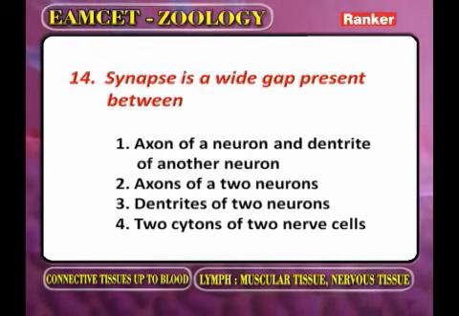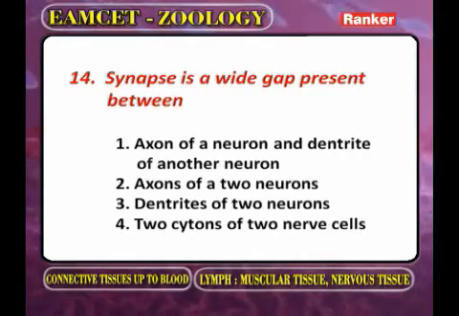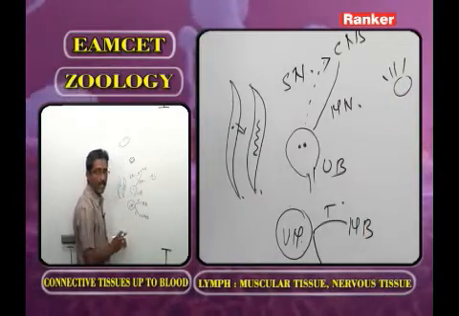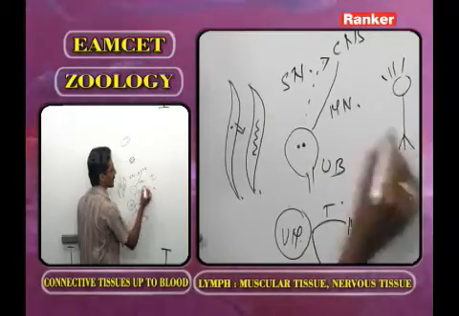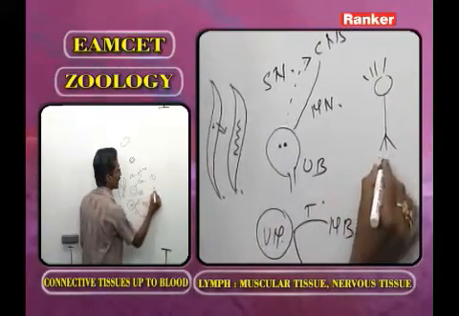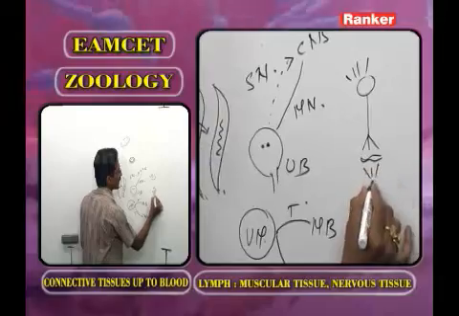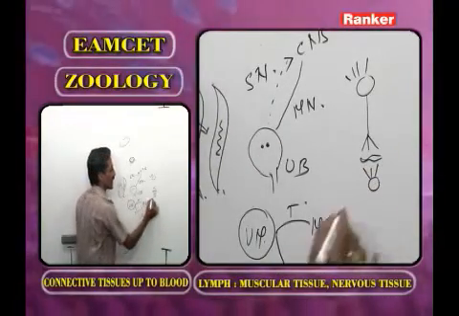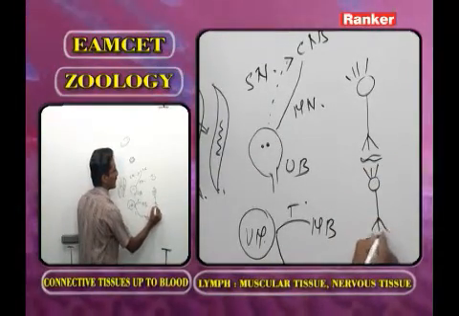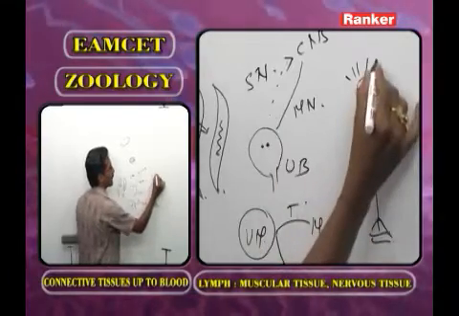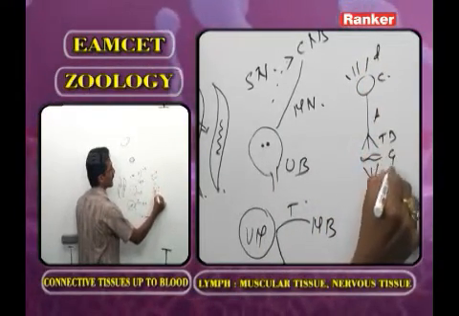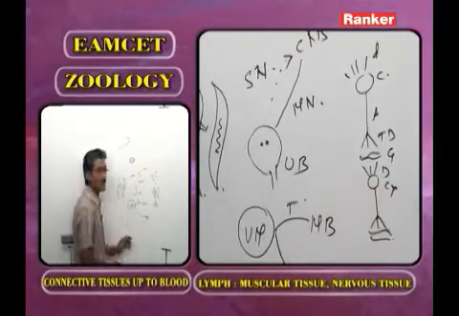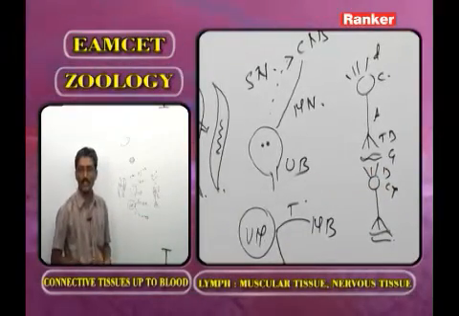Synapse is a wide gap present between. Now this is one neuron. These are called dendrites or dendrons. This is called the cell body. This is called the axon. These are called teledendrons. Now it is a gap. Now these are dendrons, this is the cell body or cyton, and this is the axon. Teledendrons, again a gap. Dendrons, cyton, axon, teledendrons, and a gap. Now you identify the question.